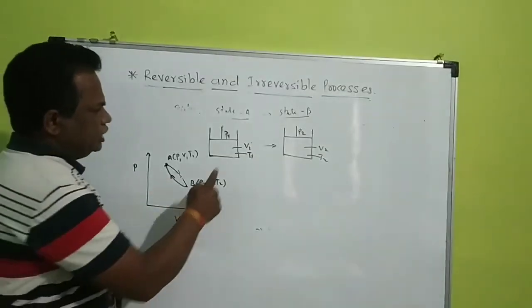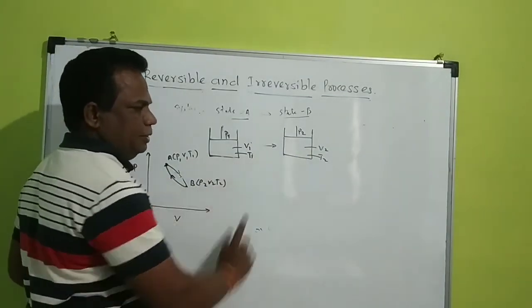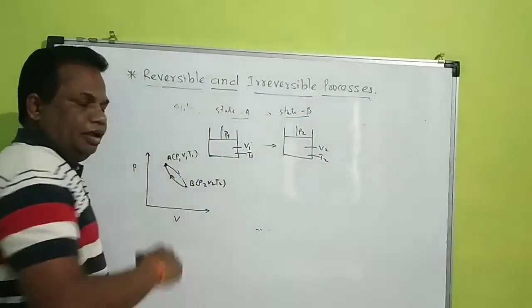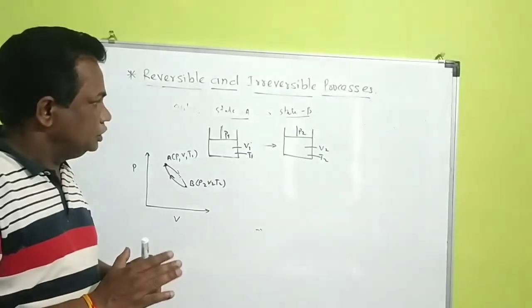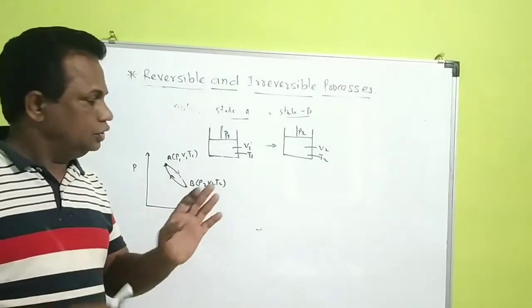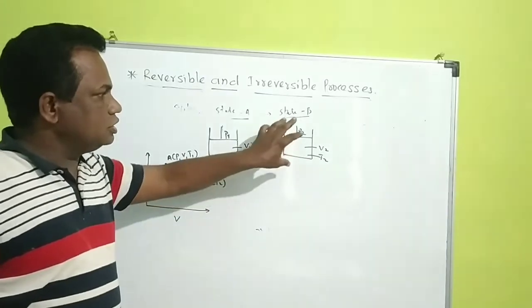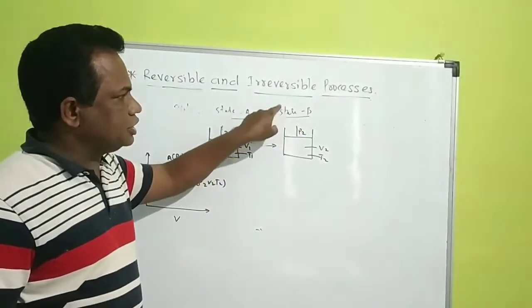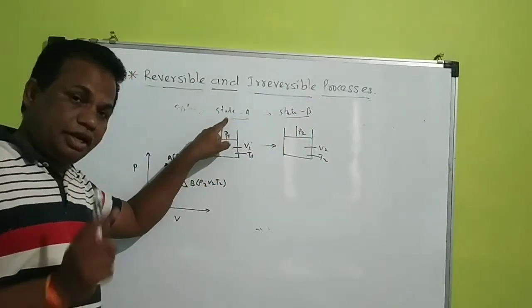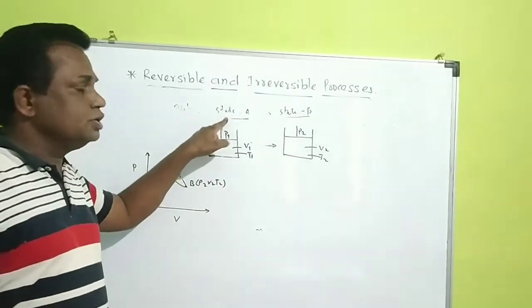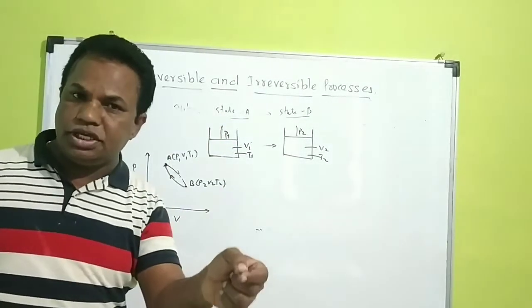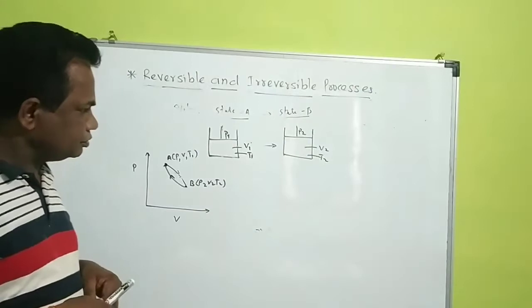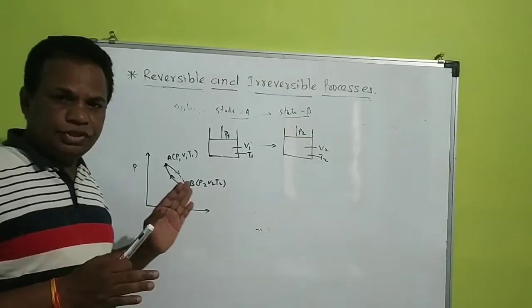Although the process changes from state A to state B and again becomes state A, students, you must be clear that although state B changes again to state A, it is not a reversible process when there is loss or gain of energy. What does it mean?